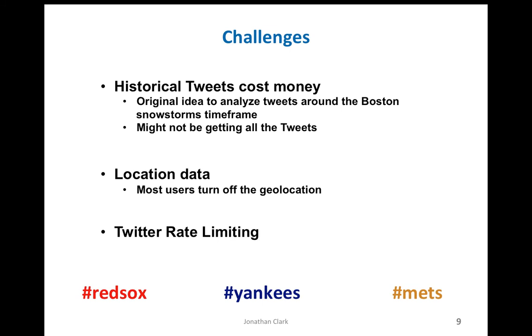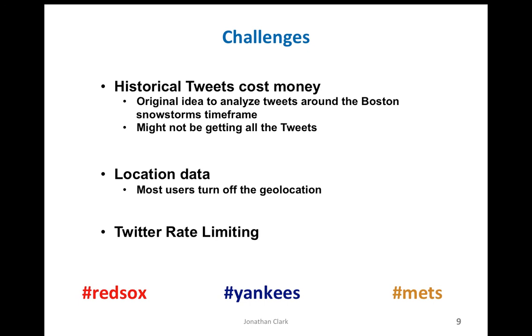The other thing I was hoping to do was to do some correlation of location data with the tweets, because deep down in my heart, I know that all the negative stuff that's coming out about the Red Sox is coming from the Yankees fans. Everybody knows that, but I really wanted to prove it. And so I was hoping to harvest the location data out of the tweets that were being sent.